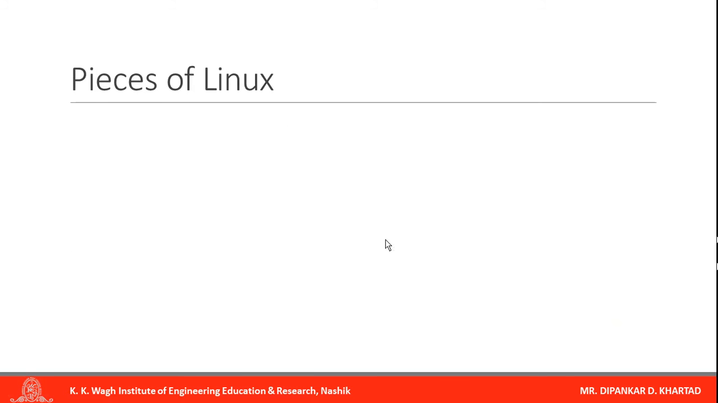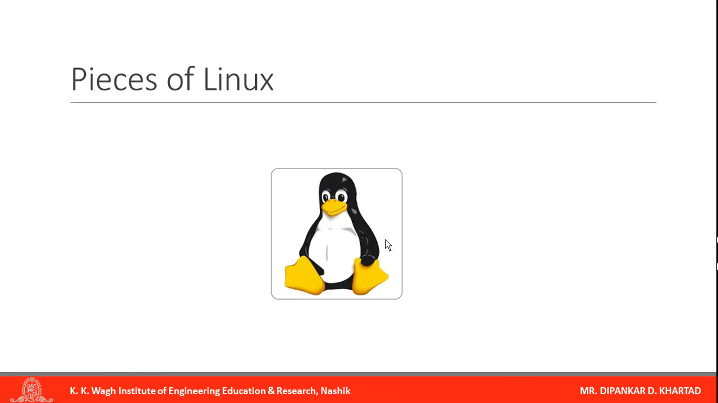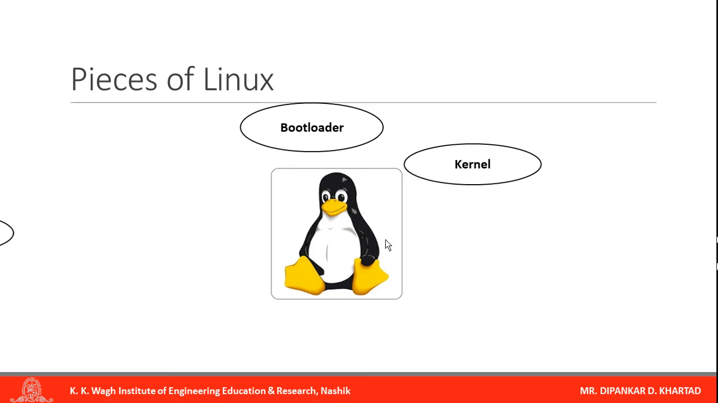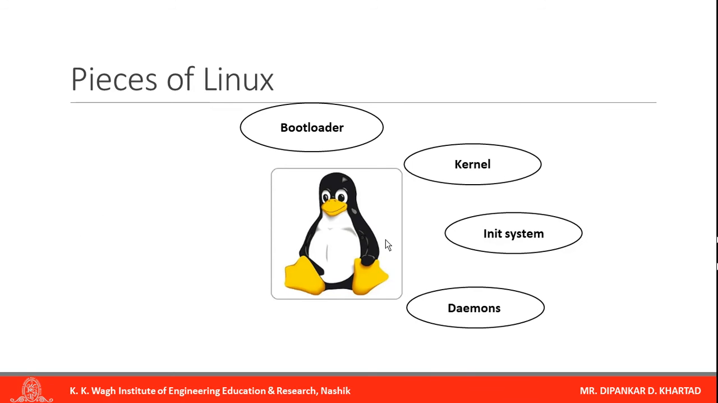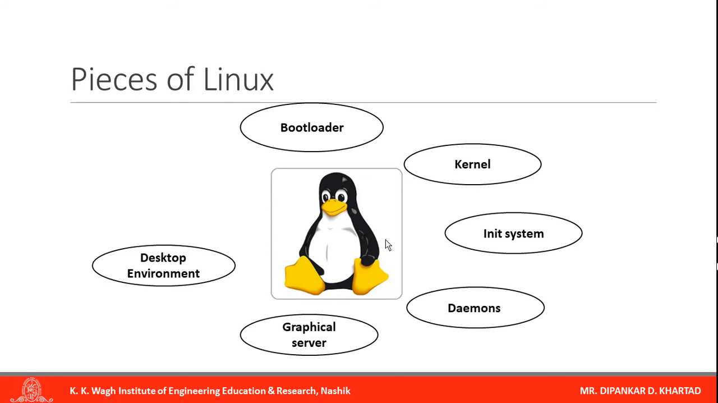Now we will discuss the pieces of Linux, the parts of Linux. First is the bootloader. What the bootloader is, we will discuss in the coming slides. Next is the kernel, then the init system, then daemons, then the graphical server and the desktop environment, and the last one is the application. So these are the pieces of Linux.